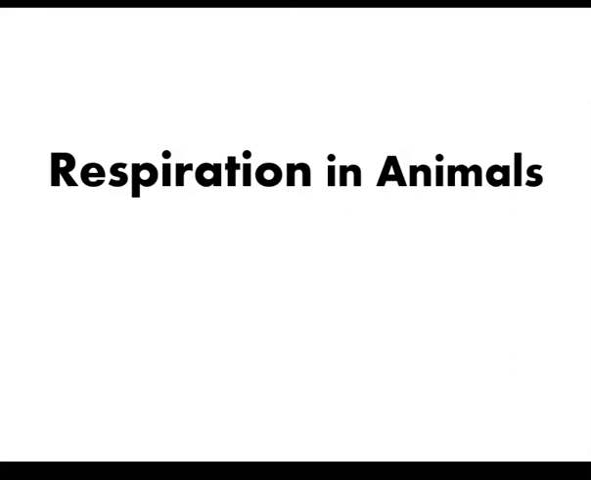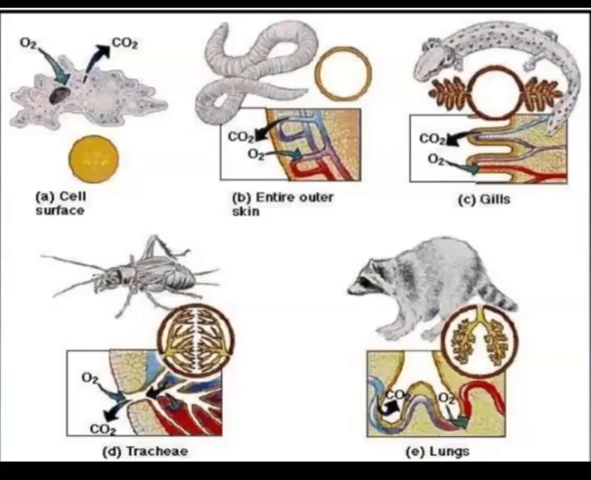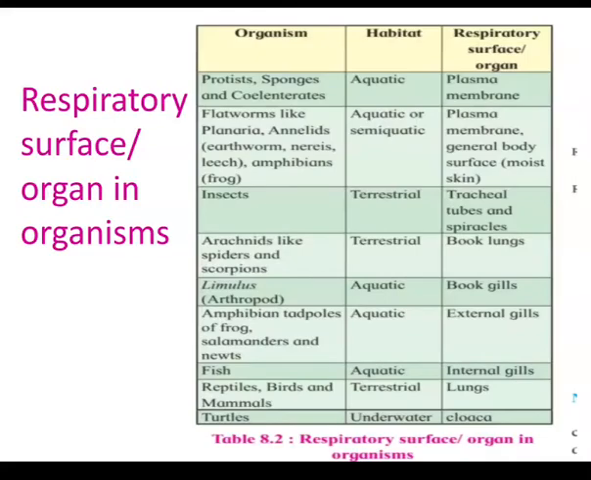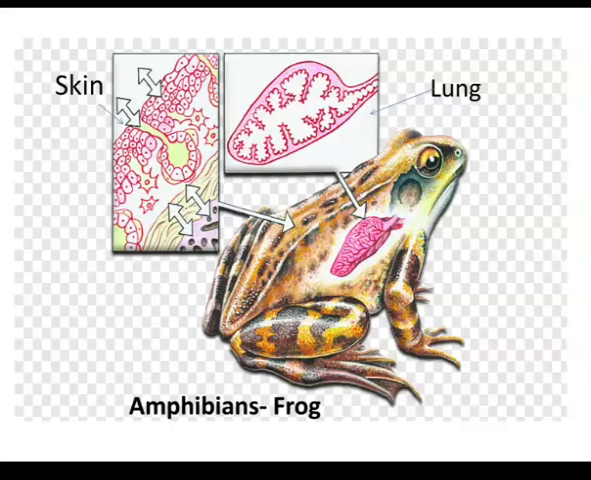Respiratory surfaces or organs differ in different organisms. Aquatic animals like protists, sponges and coelenterates respire through the plasma membrane. Flatworms like planaria, and annelids like earthworm, nereis and leech, and amphibians like frogs respire through the plasma membrane and body surface, that is moist skin.